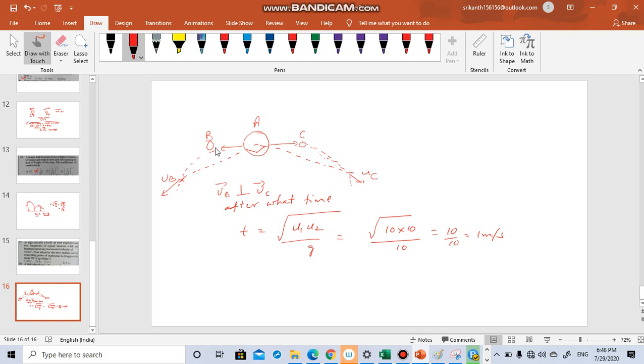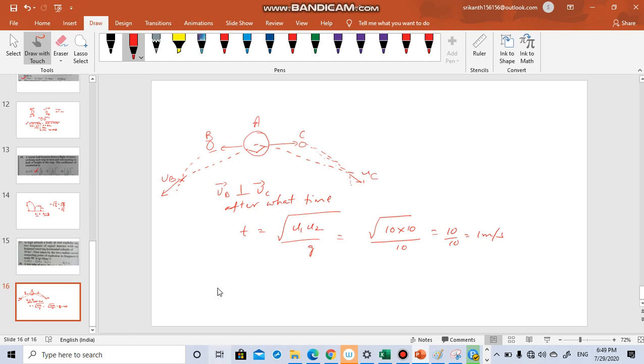Obviously they will take the path of a projectile. Now he says after what time, see, at every point, how do you find the velocity? You have to draw the tangent over there. So let us call the big mass A and the two masses B and C. Both are equal masses, both are half of A. So he's asking you after what time the velocity vectors of B and C will be perpendicular to each other. Because A is the originating point, it was a big mass which exploded into two.